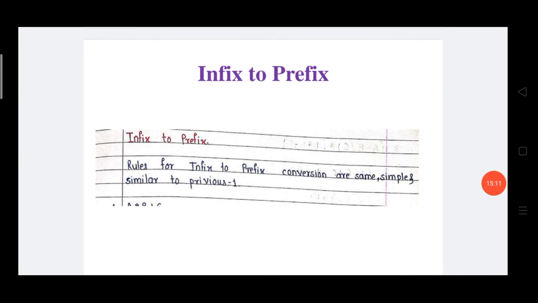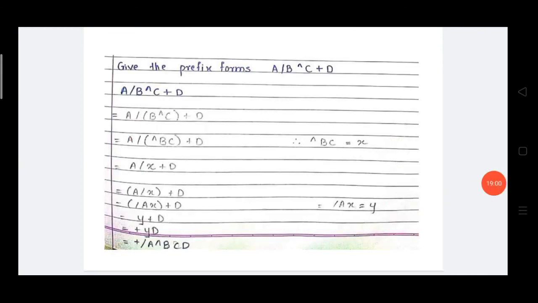The next point is infix to prefix. The rules for infix to prefix conversion are the same and simple, similar to the previous one. Means already we discussed some rules of infix to postfix. All the rules are applied here.